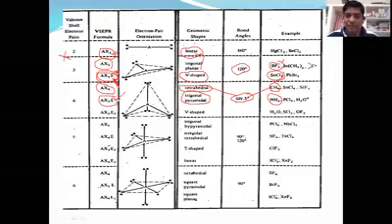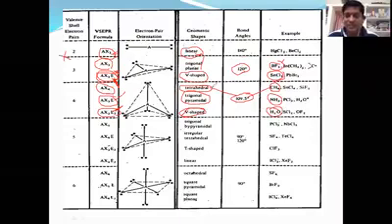There is a possibility of lone pair, bond pair repulsive forces. You see this, AX2E2. In AX2E2, how many lone pairs are there? Two lone pairs. Then the shape of the molecule changes to V shape, and the example is H2O. H2O is not tetrahedral, right?